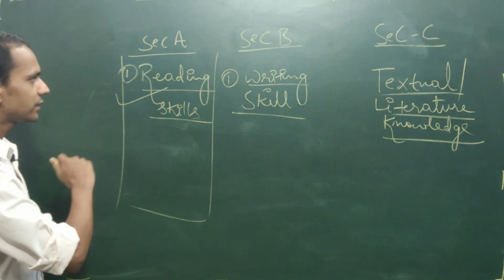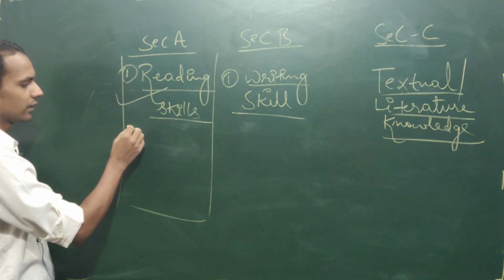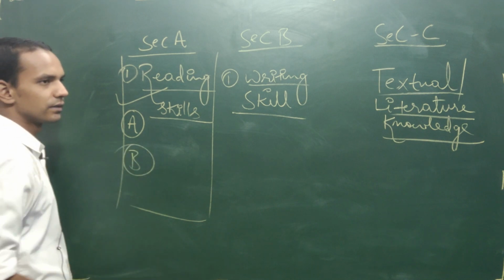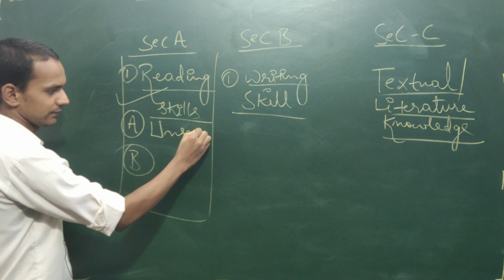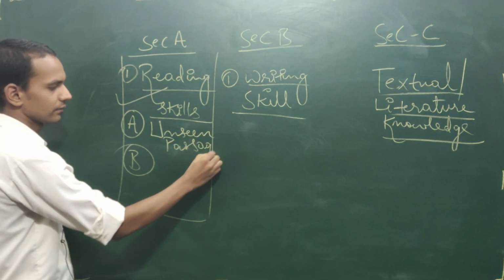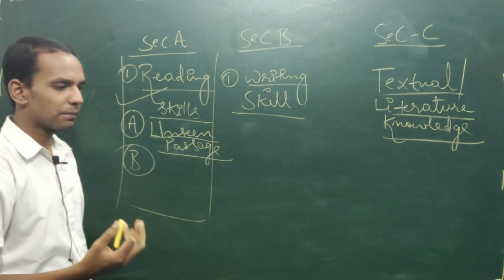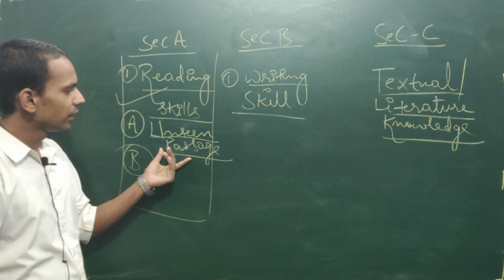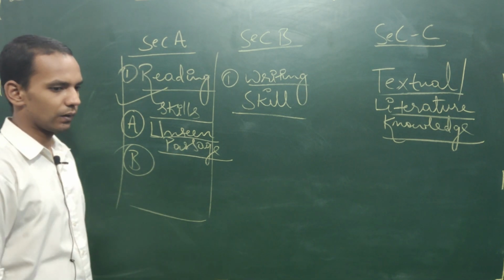Okay. So first we will discuss the reading skill children. Here two questions are coming, or we can say two unseen passages are coming. So what is the meaning of unseen passage? The meaning of unseen passage is that you see the passage for the first time in the examination hall.